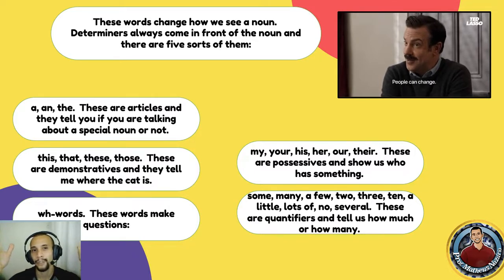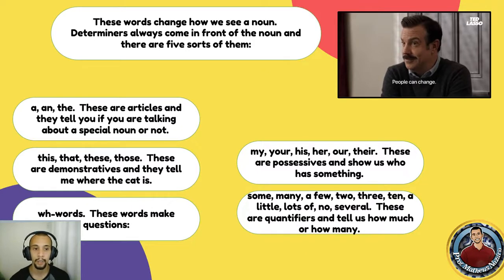Okay, so determiners always come in front of the noun, and there are 5 sorts of them. Articles, so a, an, and the, because they are used to determine or undetermine a noun. Demonstrative pronouns such as this, that, these, and those are also considered determiners.